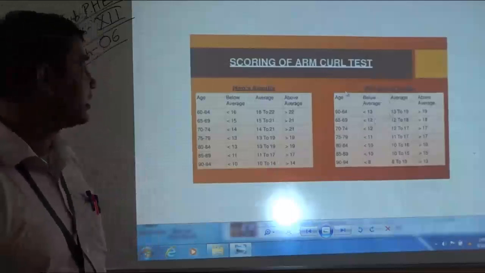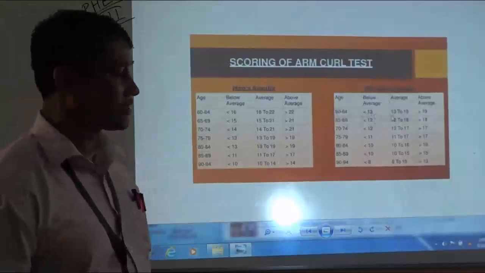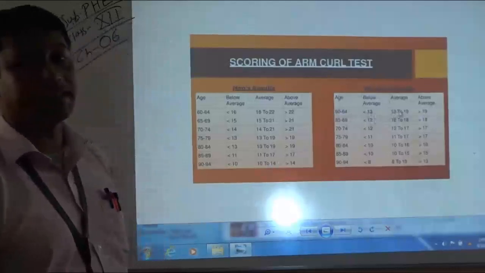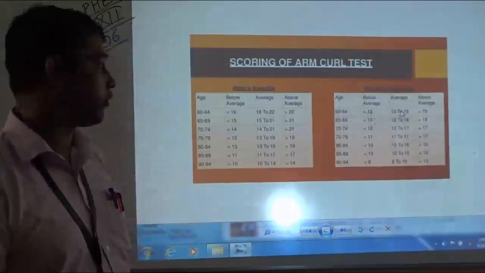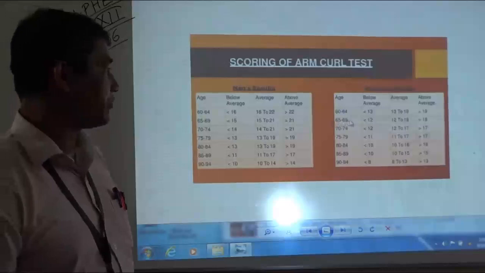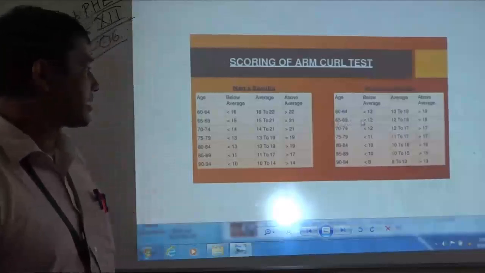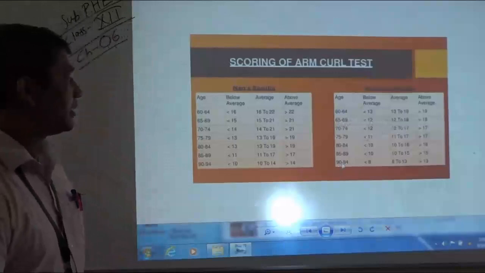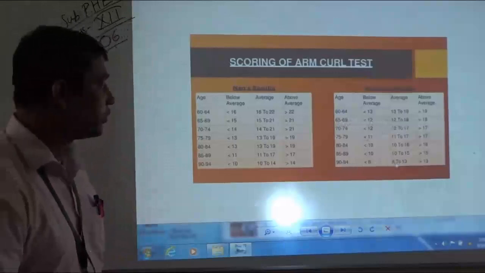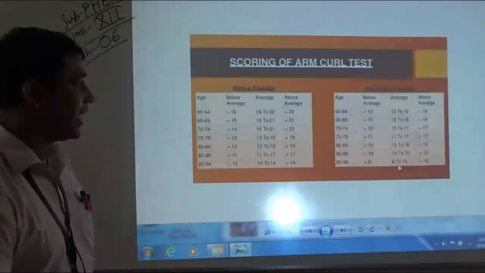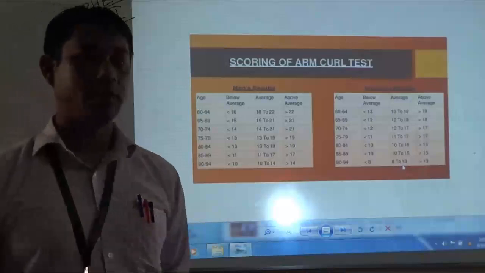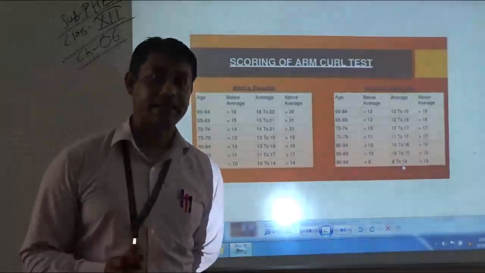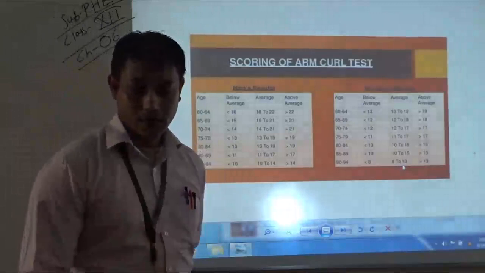Similarly for women, for the 60 to 64 years age category, 13 to 19 arm curls need to be performed. Similarly for the 65 to 69 age category, 12 to 18 arm curls need to be performed. Likewise for the 90 to 94 age category, it is 8 to 13 arm curls need to be performed in a 30-second time slot.